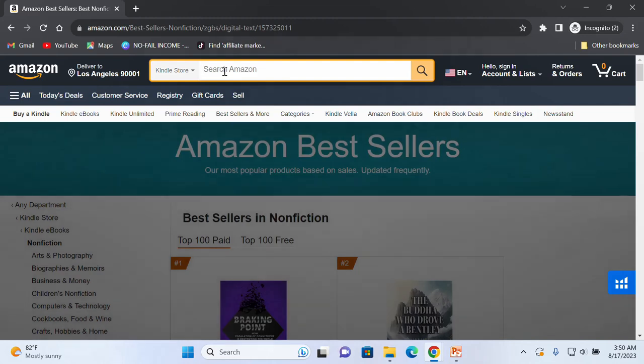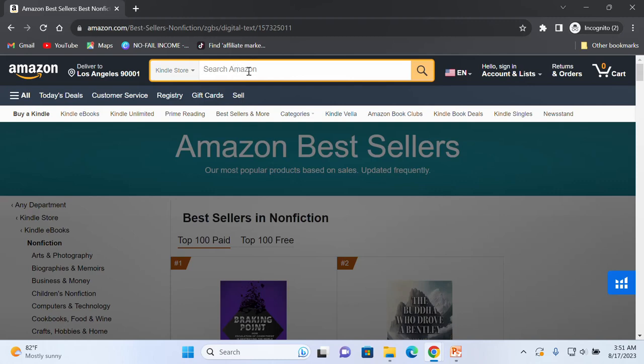For example, you are on the search bar of Amazon and you want to do your own keyword research. And what is a keyword? A keyword is that particular phrase, words or statements that people search on this search bar when looking for a particular product on Amazon. In this case, our product is a book.